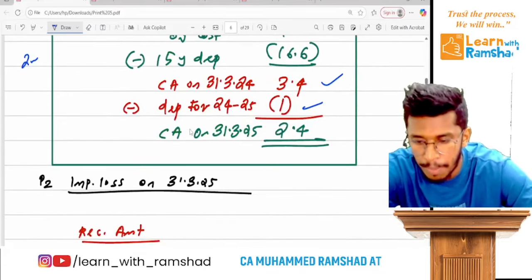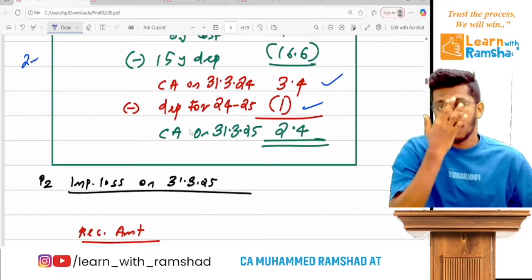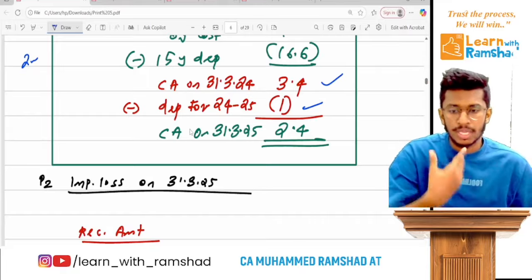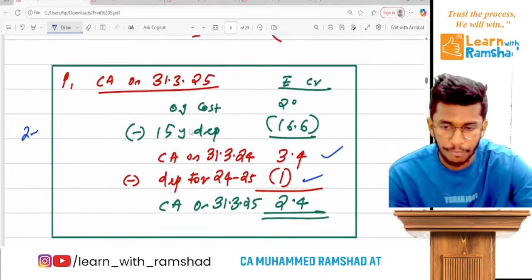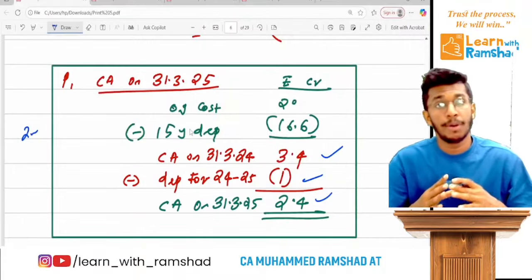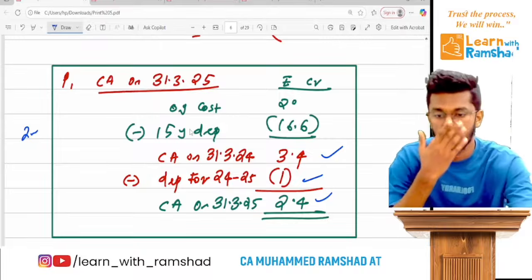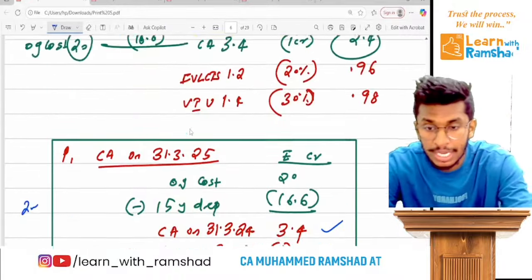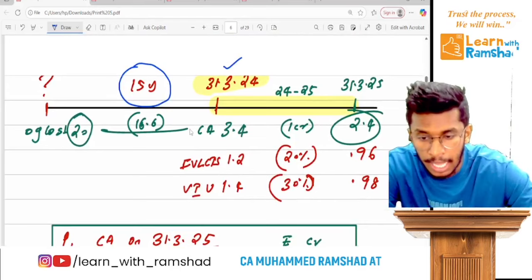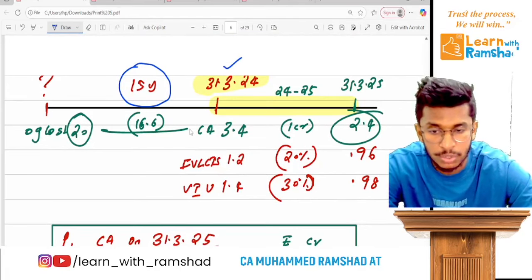Part 2 is the impairment loss on 31st March 25. You know that for calculating impairment loss, first you have to calculate the carrying amount. The carrying amount on 31st March 25 is this 2.4. Now you have to calculate the recoverable amount, which is the higher of value in use or net selling price on 31st March 25. Currently they have given the fair value less cost to sell on 31st March 24.